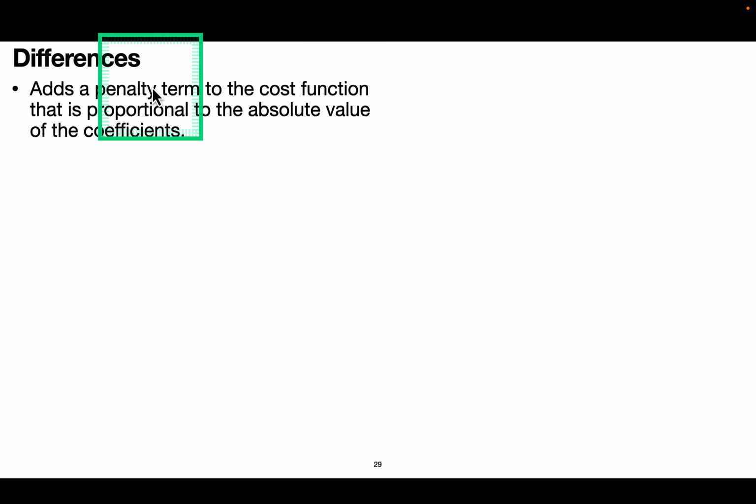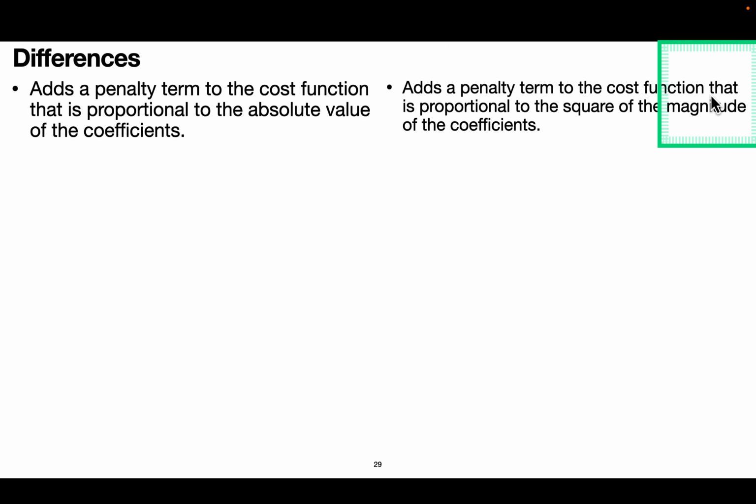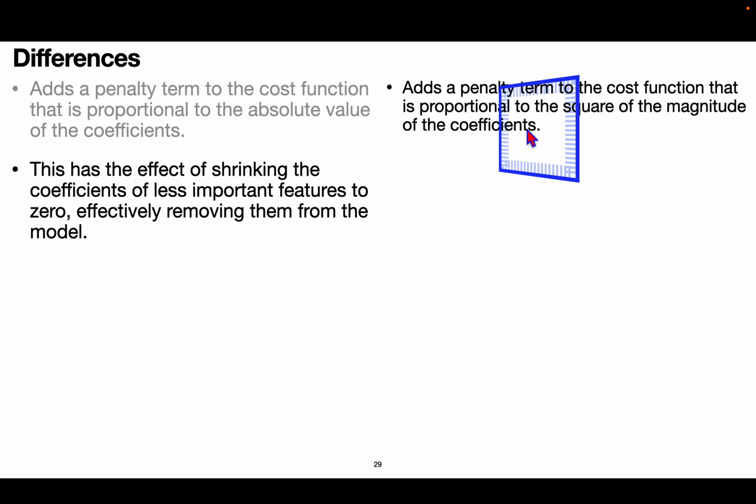Just a last point, the differences between L1 and L2. Left hand side is L1, right will be L2. L1 adds a penalty term to the cost function that is proportional to the absolute value of the coefficients; L2 adds a penalty term proportional to the square of the magnitude of the coefficients.